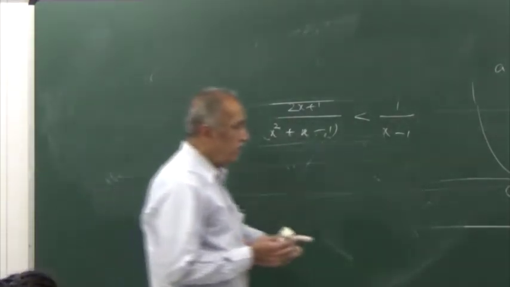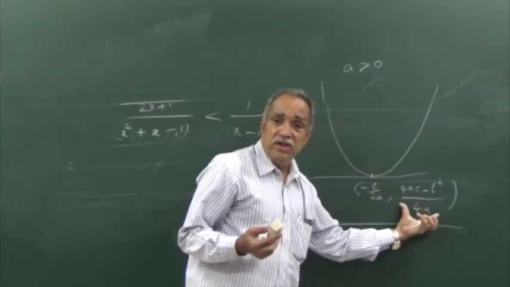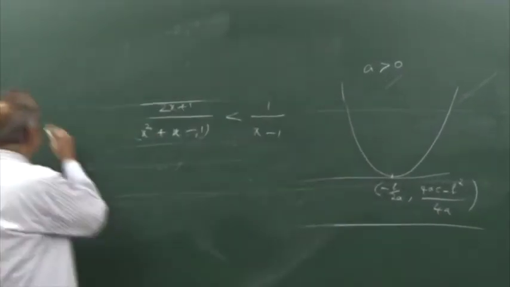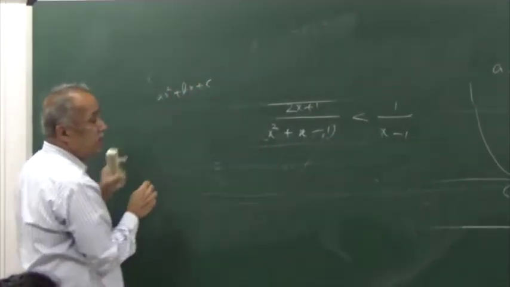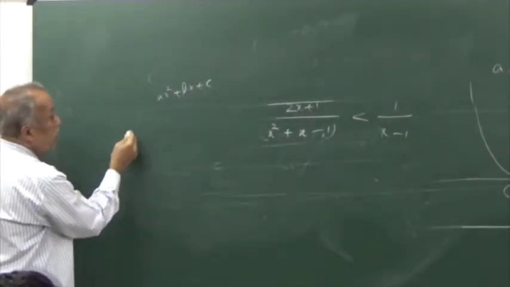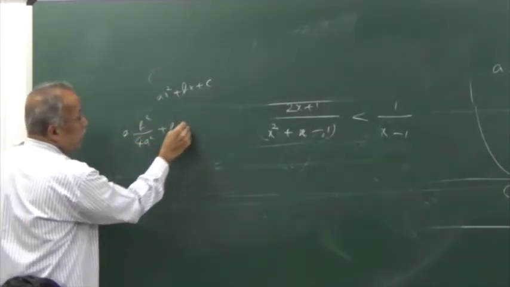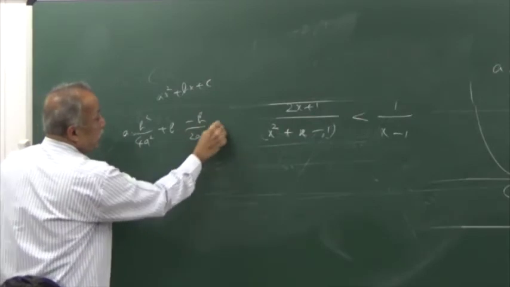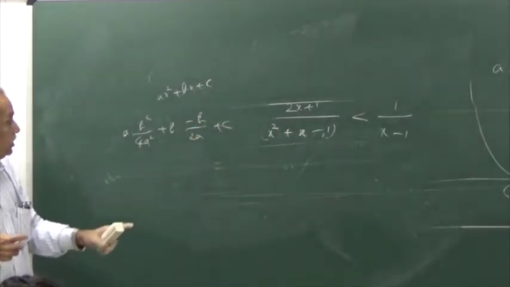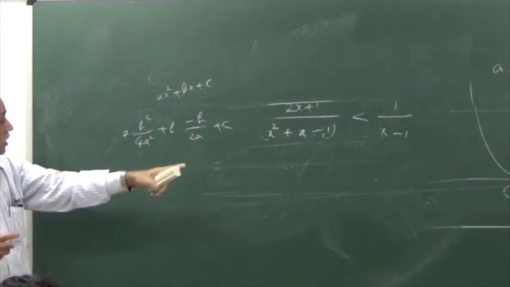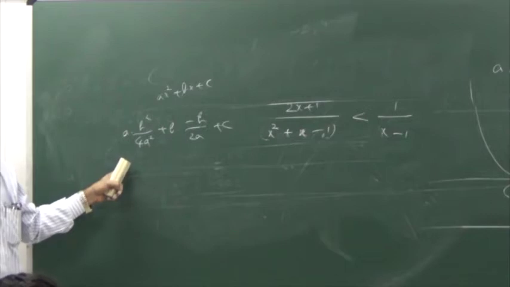Did I make any mistake in calculating this expression? No, I think. In ax square plus bx plus c, suppose you replace x by minus b by 2a: a into b square by 4a square plus b into minus b by 2a plus c. When simplified, are you going to get that expression? Right, I think no mistake has been committed.